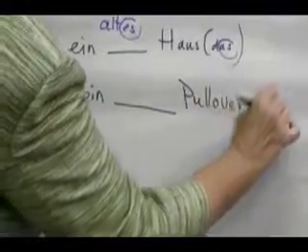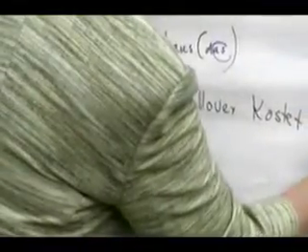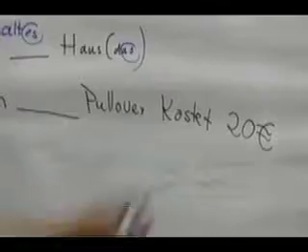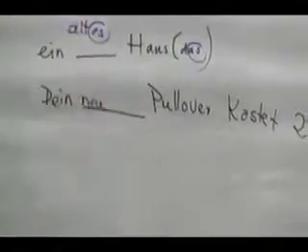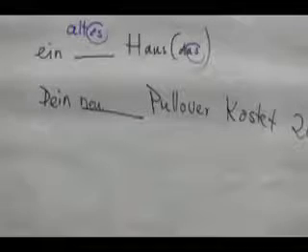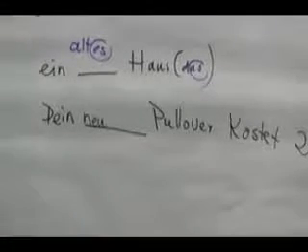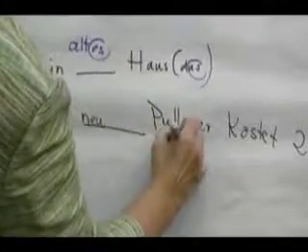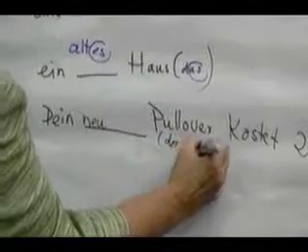Dein Pullover kostet 20 Euro. That's really not very expensive. Alright, and let's say neu. Your new sweater costs 20 euros. Alright, now, what is sweater? Is it der, die, or das? Now, it happens to be a der word. And we remembered if you replace der with an ein, it becomes ein.